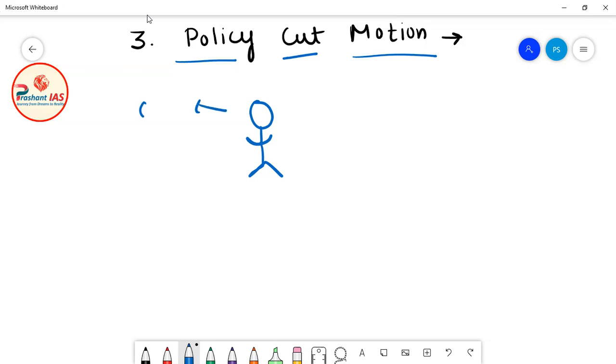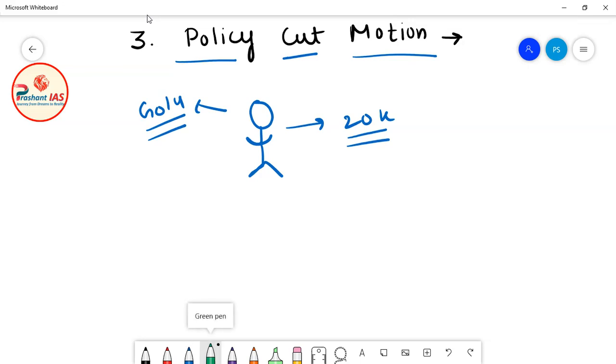He went to Delhi for the preparation of UPSC, and his family is giving him 20,000 rupees. Now one day, one of the relatives of Golu, who also lived in the city of Delhi, saw that Golu is not studying at all, and Golu is spending all this 20,000 rupees on doing bad things.